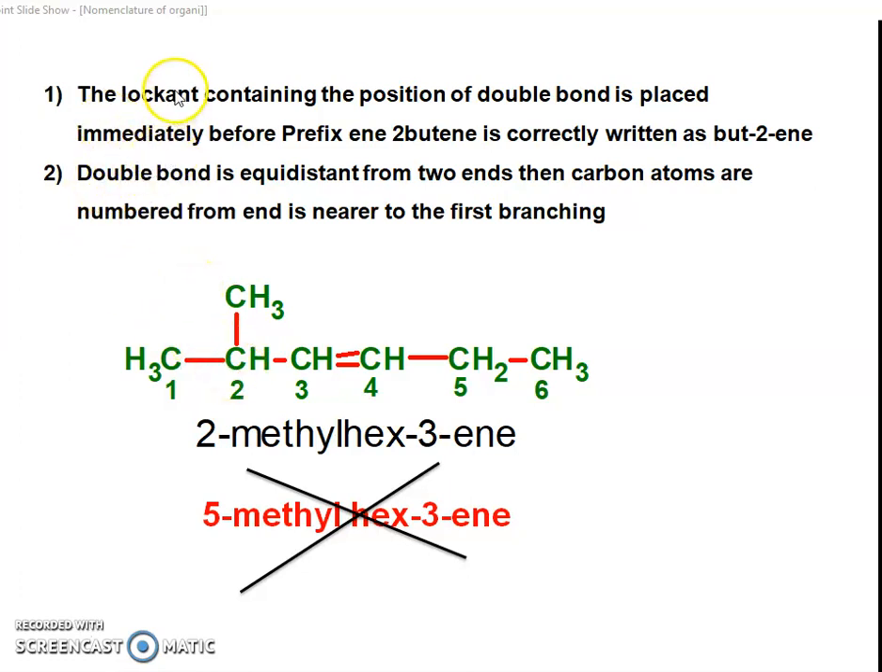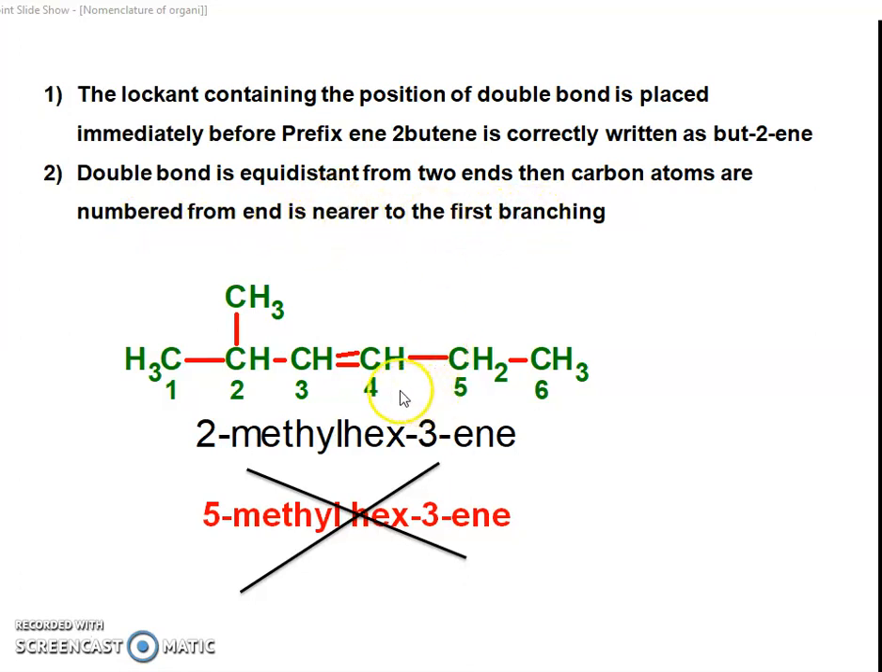Some points are very important. The locant containing the position of the double bond is placed immediately before the suffix ene. 2-butene is correctly written as but-2-ene. And this part we have seen in the last lectures. Similarly, if the double bond is equidistant from the two ends, then the carbon atoms are numbered from the end nearest to the first branching.